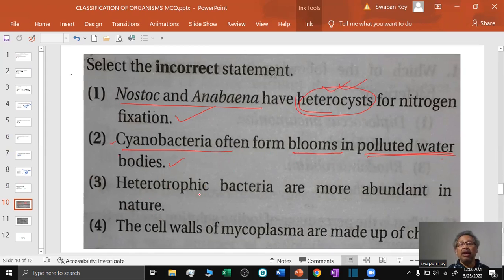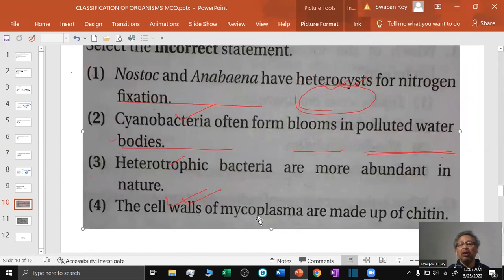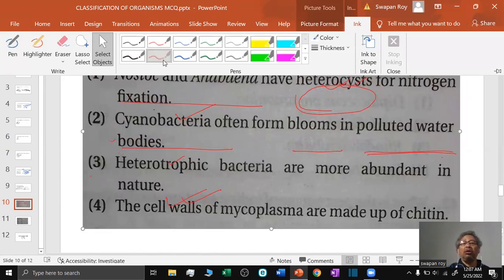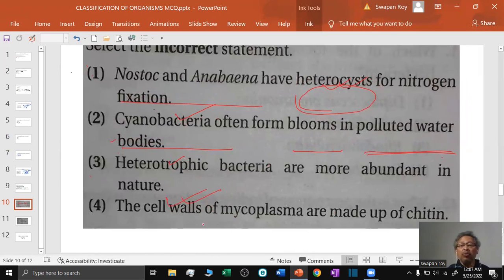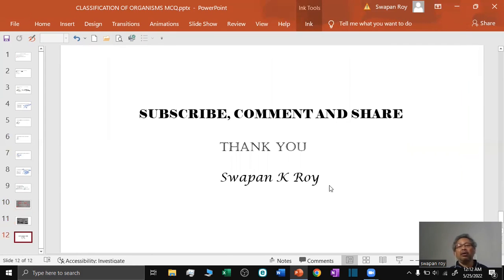Number 3, heterotrophic bacteria are more abundant in nature. This statement is true. The cell wall of mycoplasma is made of chitin. This statement is wrong because mycoplasma is without a cell wall.